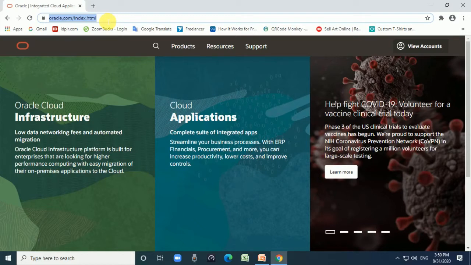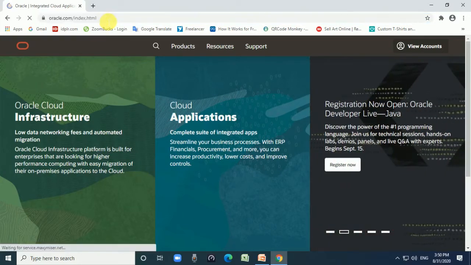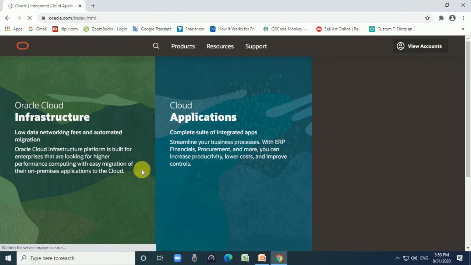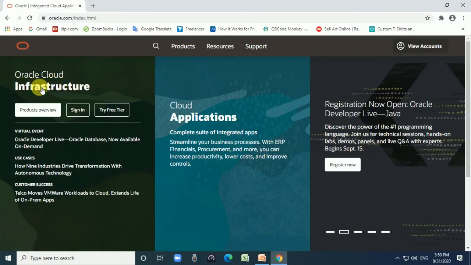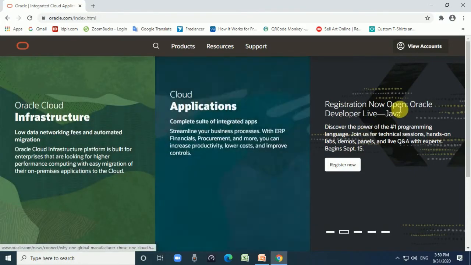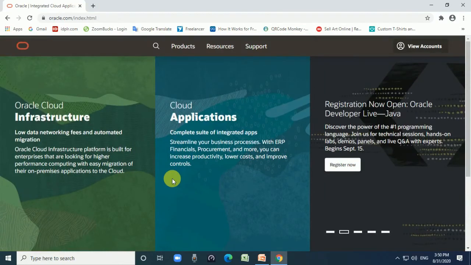When you open oracle.com index.html, the site is displayed like this. Oracle Cloud Infrastructure, cloud applications and different other options are given on this site.